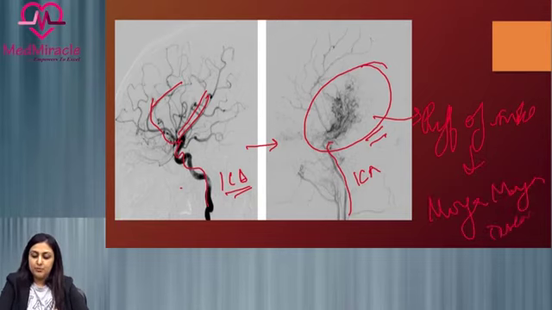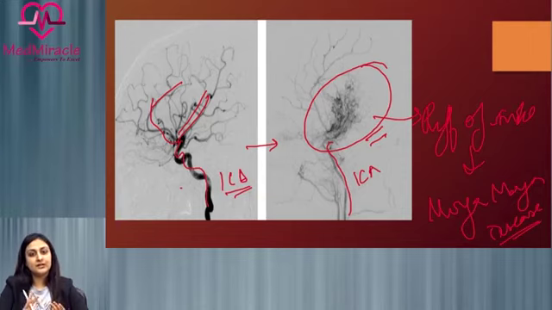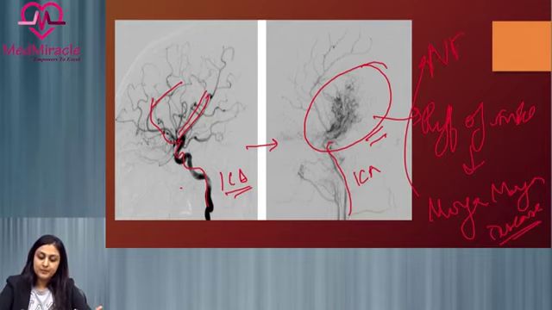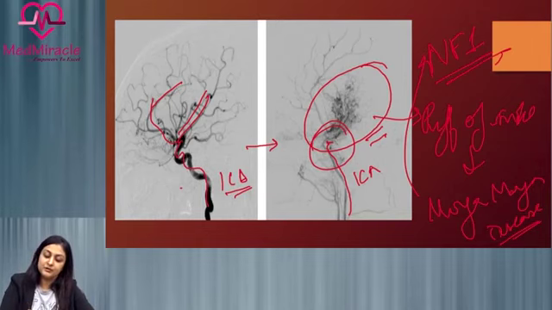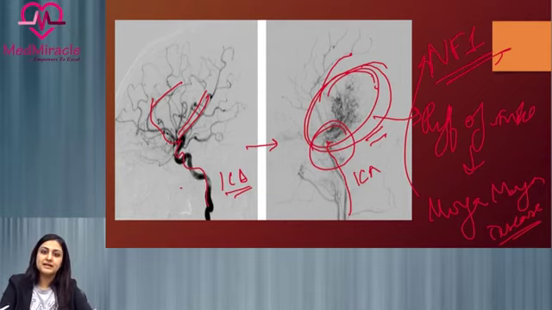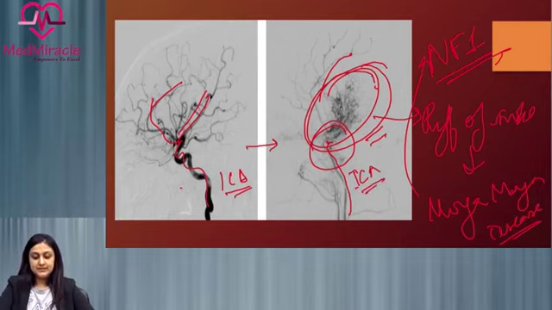So why are we talking about Moyamoya disease? The Moyamoya disease that we typically know of is the primary Moyamoya disease. However, there are a lot of conditions which are associated with secondary Moyamoya disease. So NF1 is one of those conditions which predisposes patients to develop secondary Moyamoya disease, where there is narrowing of the ICA and the branches of the ICA are supplied by collaterals which typically develop from the meningeal branches of the ECA, that is the external carotid artery.